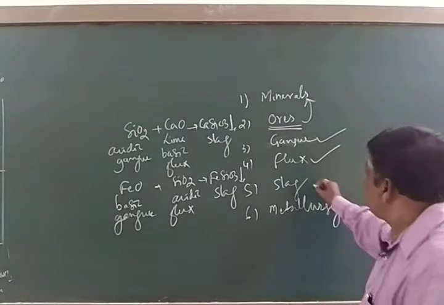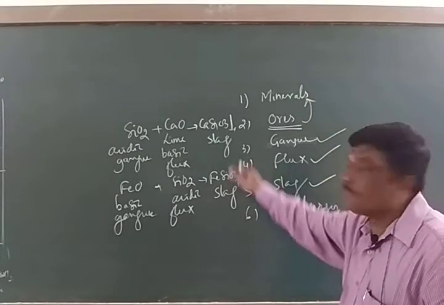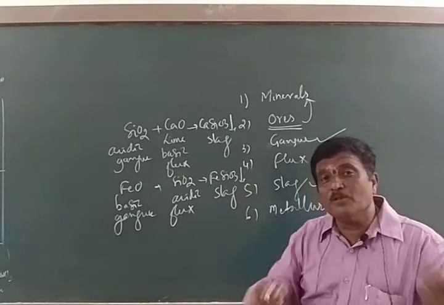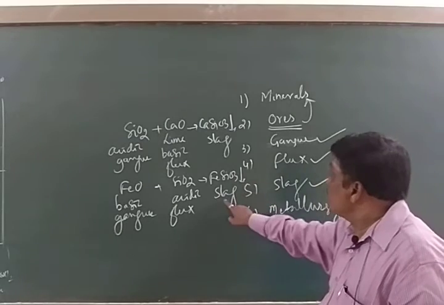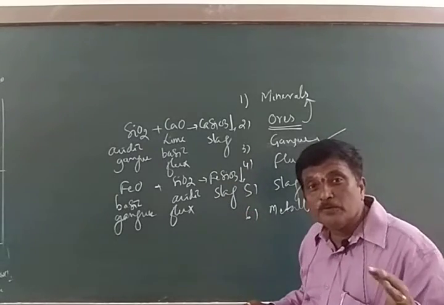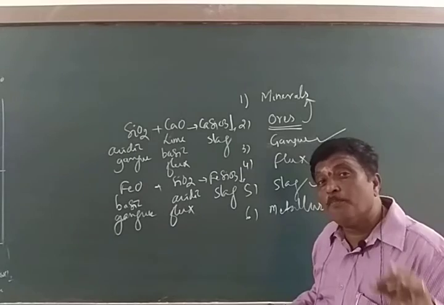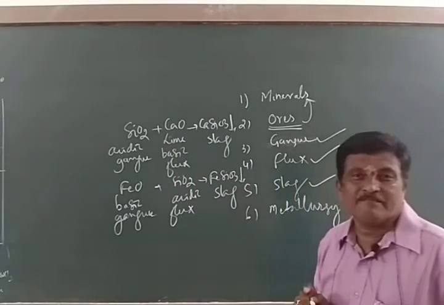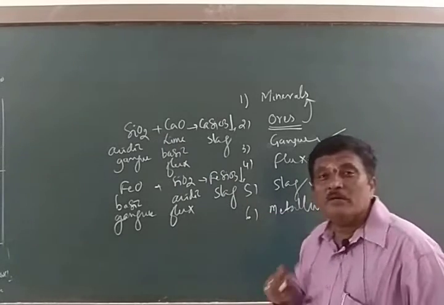Then what is a slag? Just now I wrote: gangue plus flux. But how to define? Very simple. It is an infusible residue which is obtained during metallurgical operation between flux and gangue. That is what you can call slag.